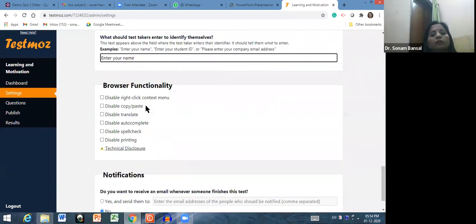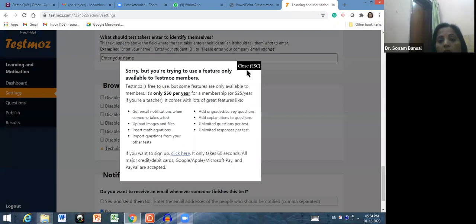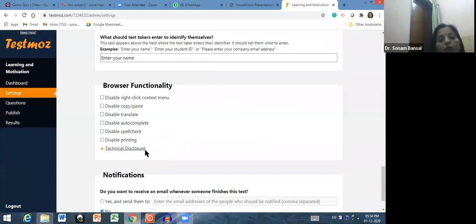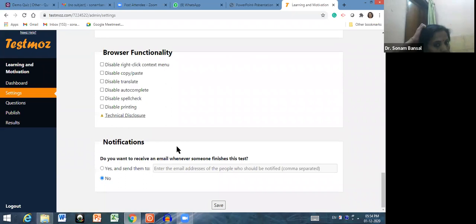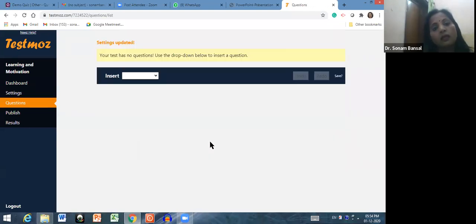Then browser functionality: disable right click context menu. So you can disable these kinds of things. Disable copy paste. But for that again you have to go for the paid version. Basically these functions are not working. They will work only when you go for the paid version. Do you want to receive an email when someone finishes this test? Yes, but again it will ask to go for the paid version. So let me click here on no, and after doing all the changes, click here on save. So my basic settings are saved.